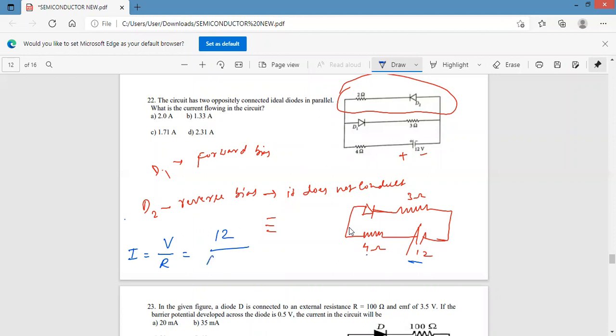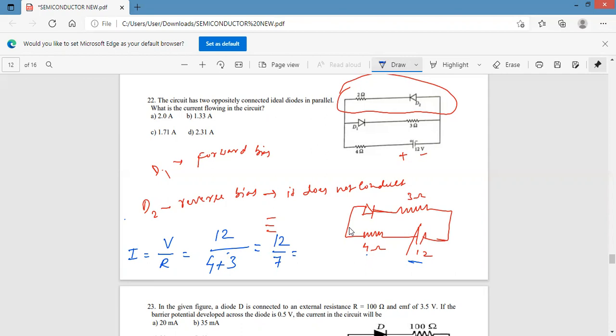Therefore, the total resistance is 4 plus 3.